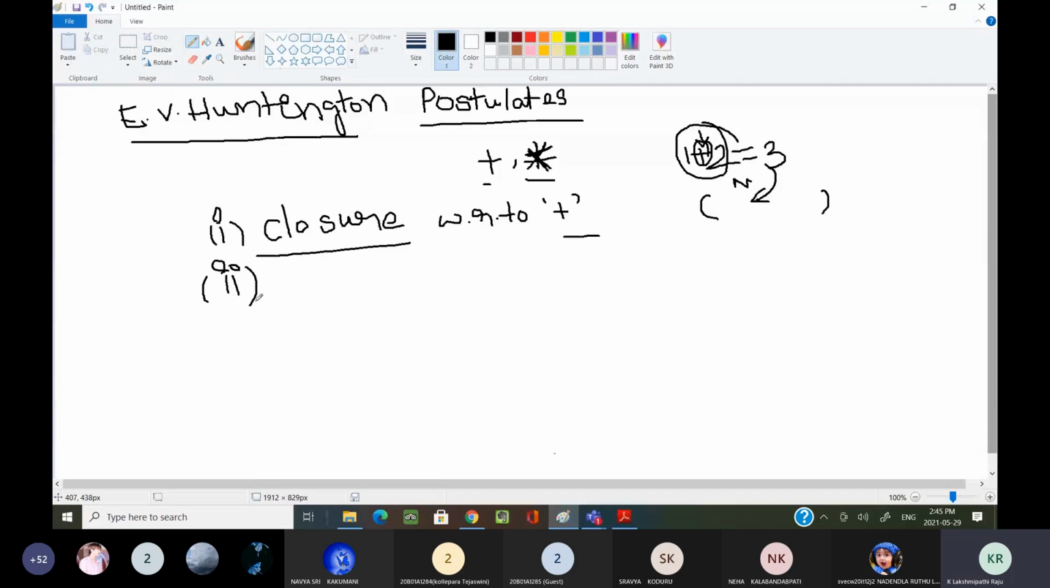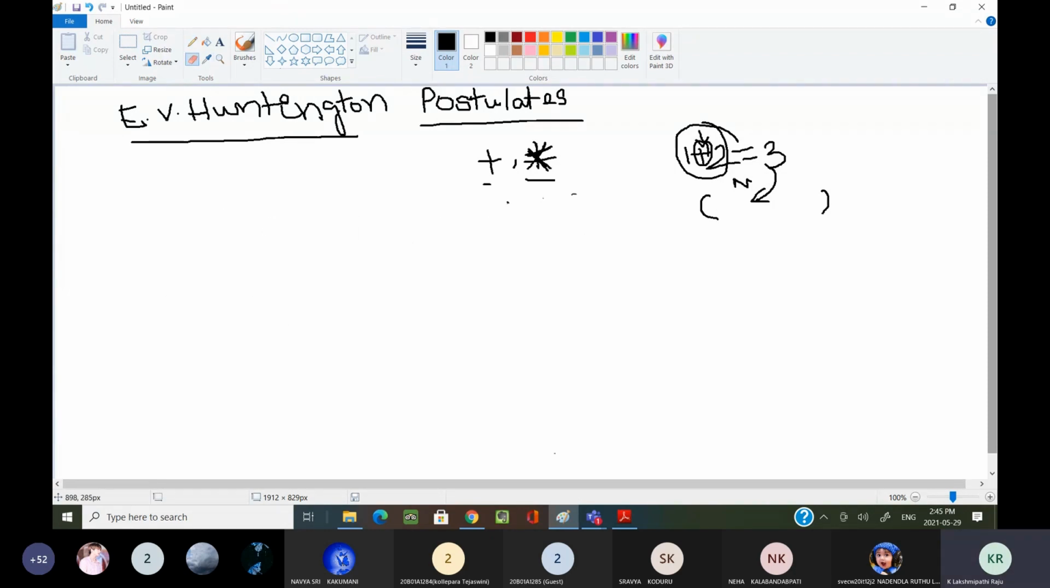Next, make a heading as identity. We can call it the identity law or identity postulate. An identity element with respect to plus is designated by...